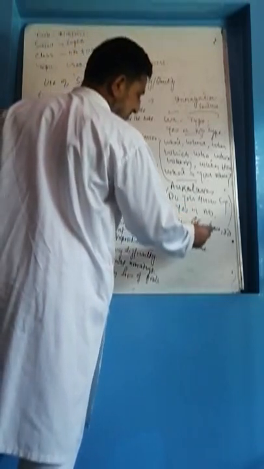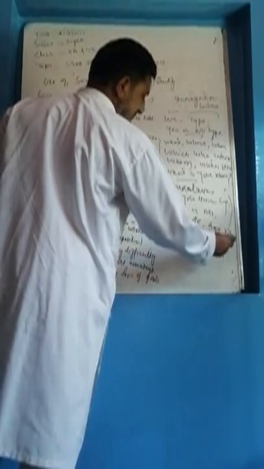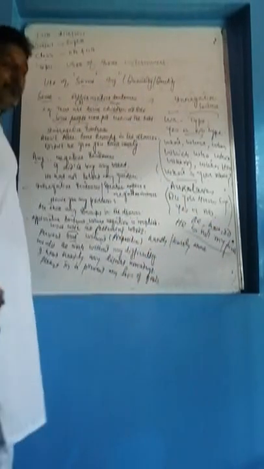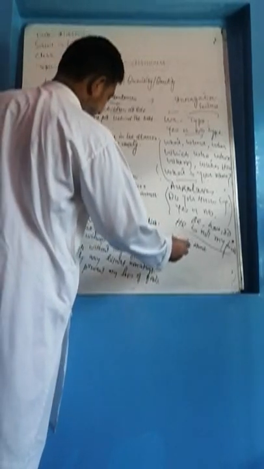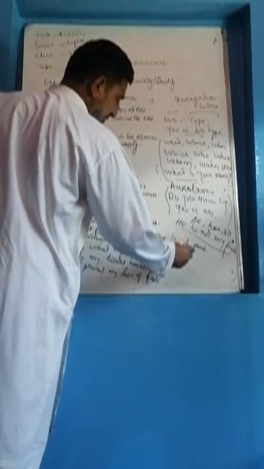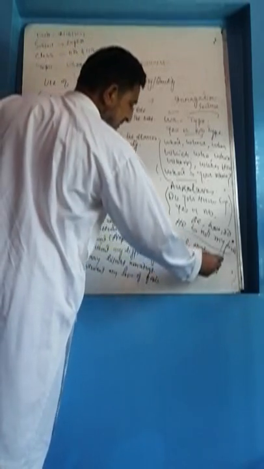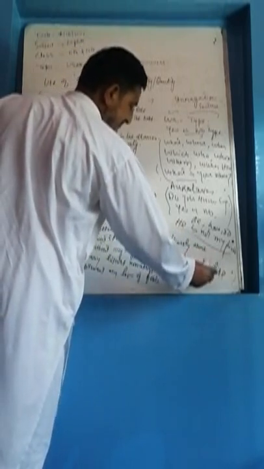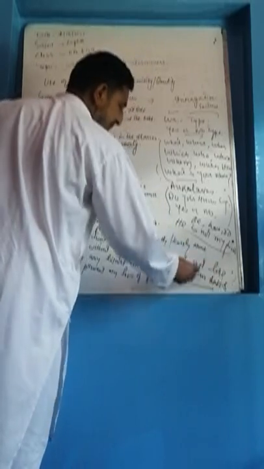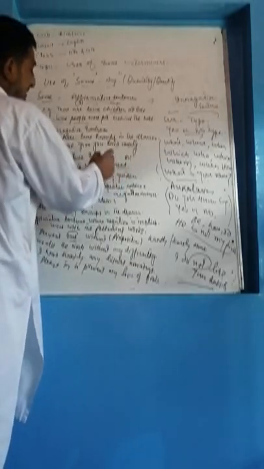he is not my friend, this is negative. I do not like your habits. Here again not is used, so it is negative. So any is used in negative sentences. For example, I didn't buy any bread. So here again you see bread is a noun and any is a determiner.